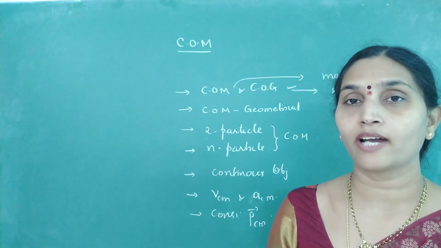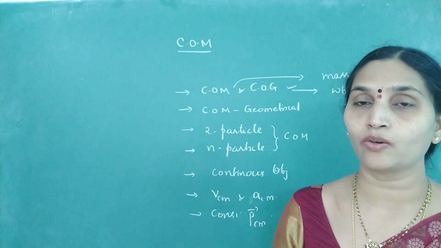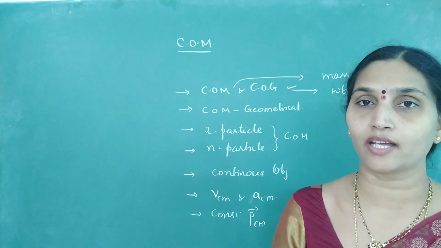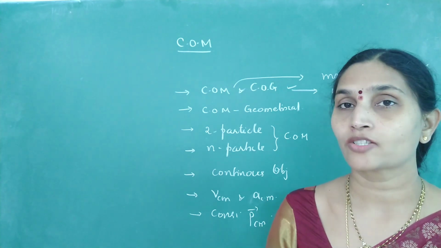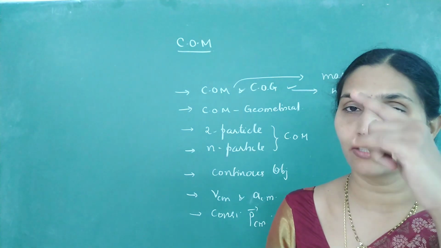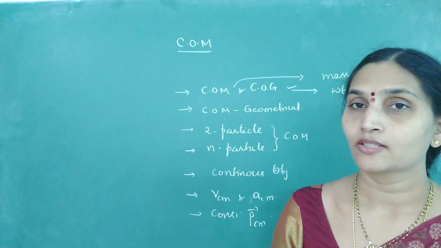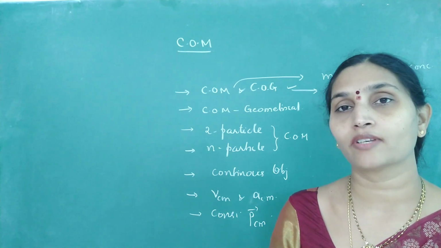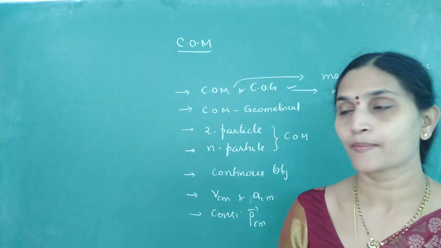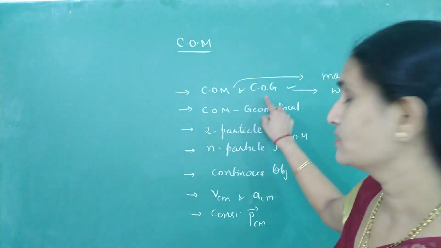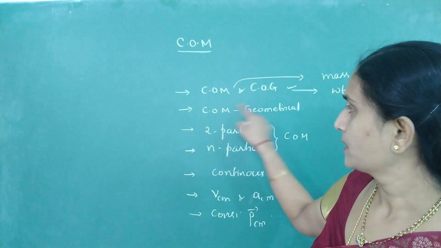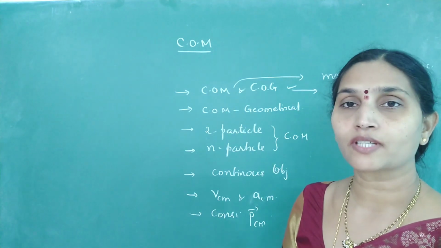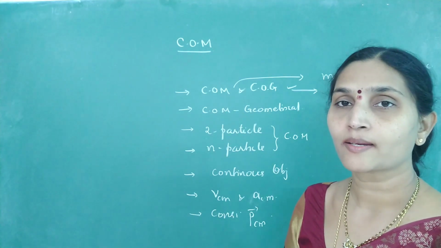But if the value of g is varying, say you have taken a very large height mountain, as you go to the higher altitudes the value of g decreases. In such a case, gravity is not uniform throughout the body, so center of mass and center of gravity may not coincide with each other. So in which case will center of mass and center of gravity coincide? In a uniform gravitational field.